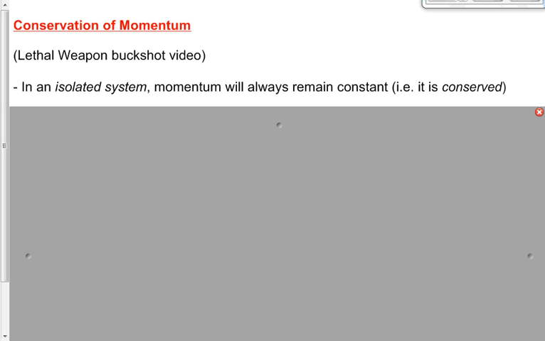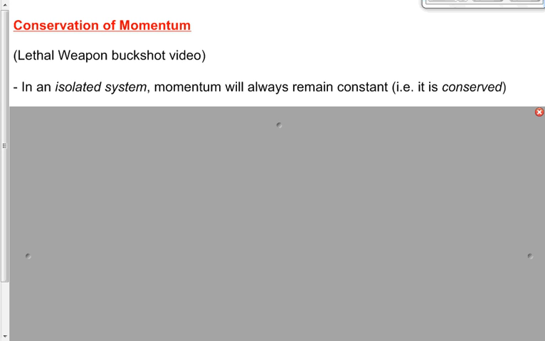When the guy fired the gun that fired the buckshot that hit Mel Gibson, the total momentum of the gun and shot remained the same. It was zero. The gun and buckshot had zero momentum before it was fired. It had zero momentum after it was fired. The total momentum remained the same.